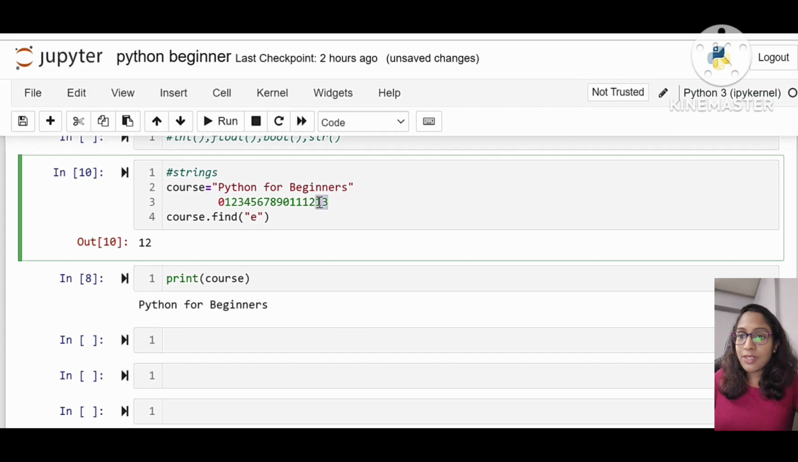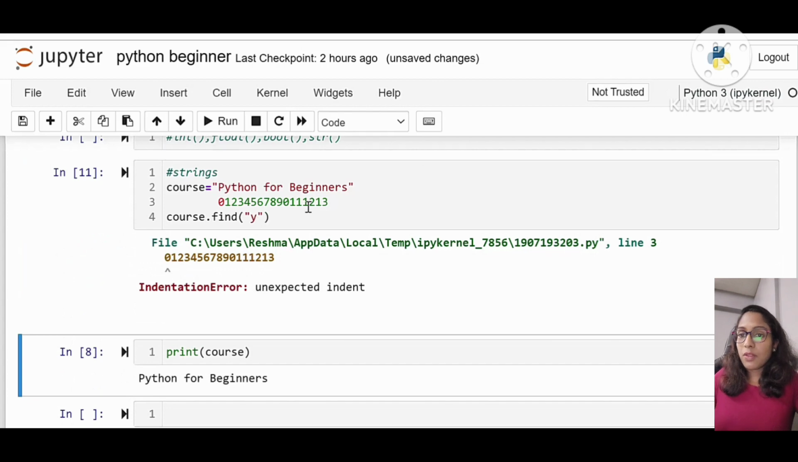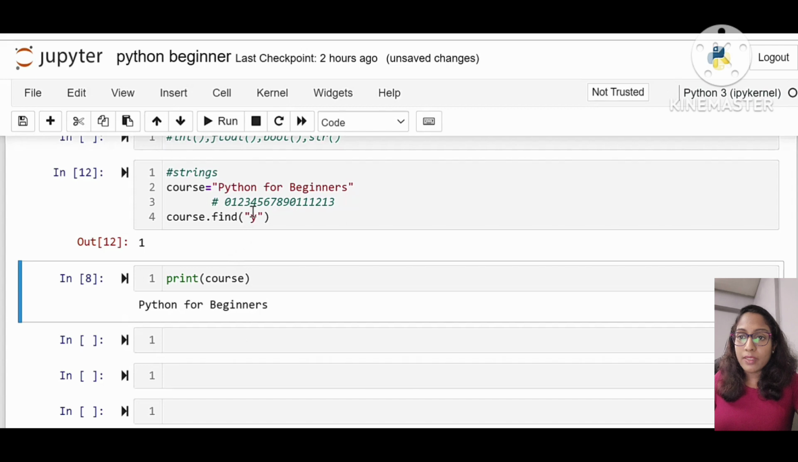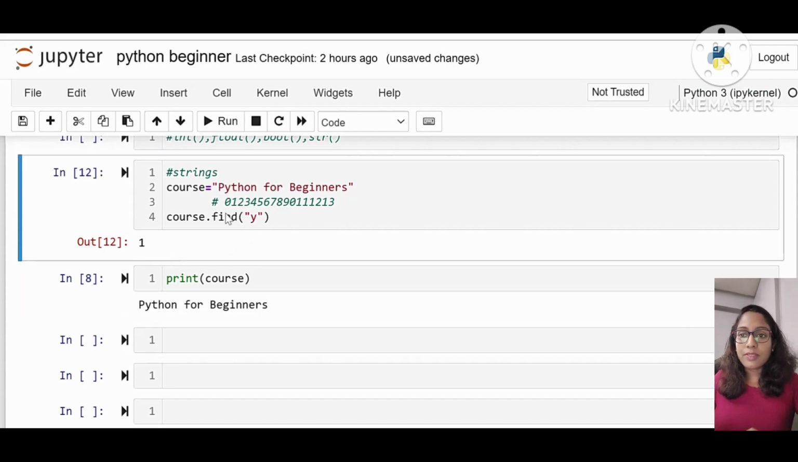Since it's difficult to understand 13, I'm just giving Y. So see, here Y. So Y means which index it is, 0, 1. So first index it's Y is occurring. So this is how we find the occurrence of that particular alphabet in a Python program.